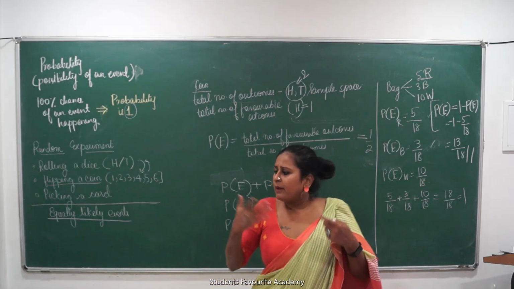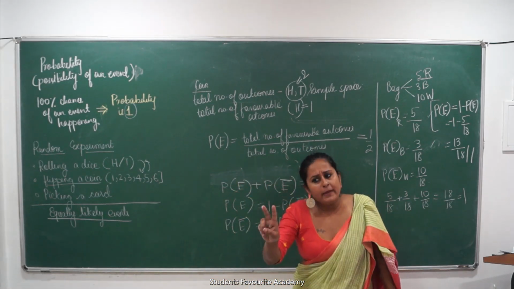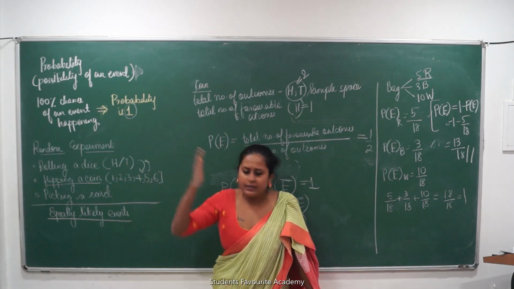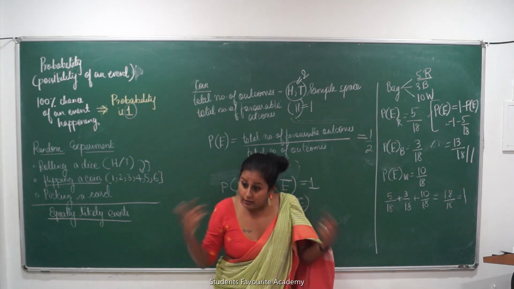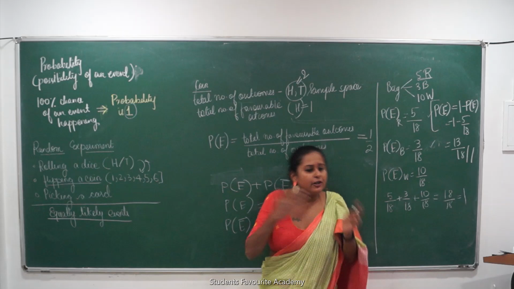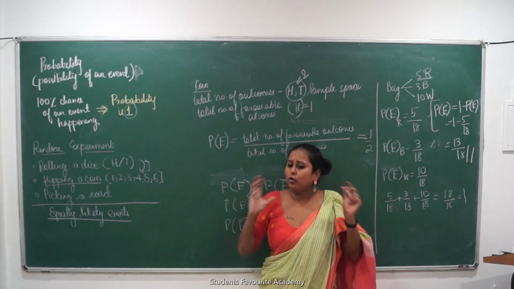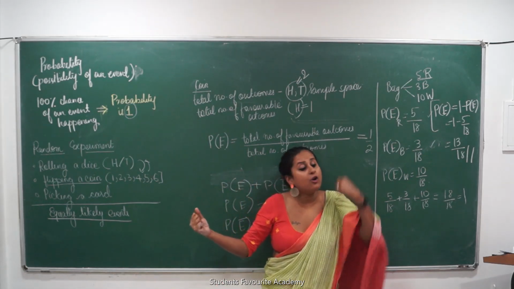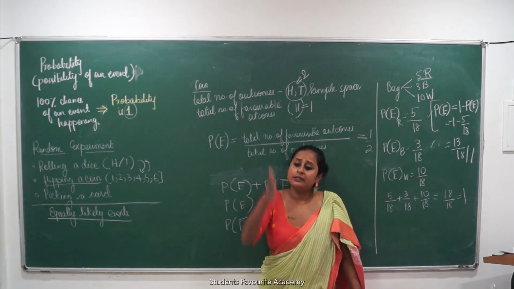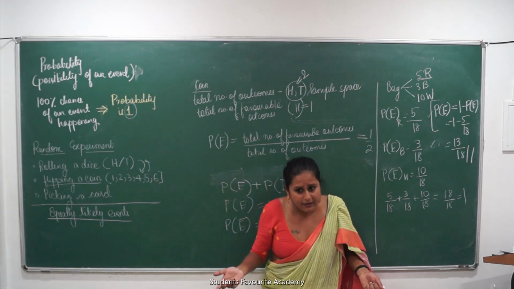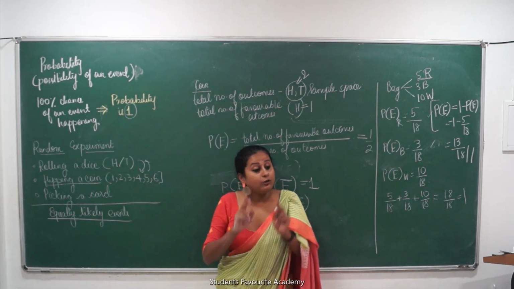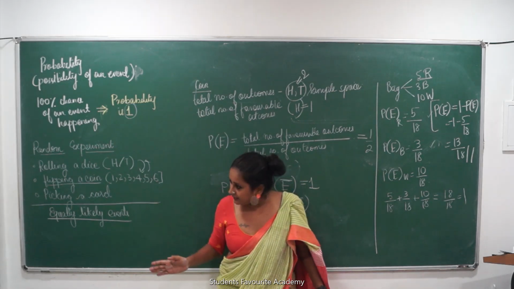So what is the probability of getting an odd number? There are two methods of doing it. Count the odd numbers, divided by total number of outcomes, you will get 3 upon 6, that is 1 upon 2. Or, the second method is, I know that the numbers are either even or odd. If I know that the total set consists of only even or odd numbers, then I can simply write probability of getting an even number is 1 minus probability of not getting an even number, which is an odd number, which is same as 1 minus half, which is half. There are two methods, both methods are equally correct.